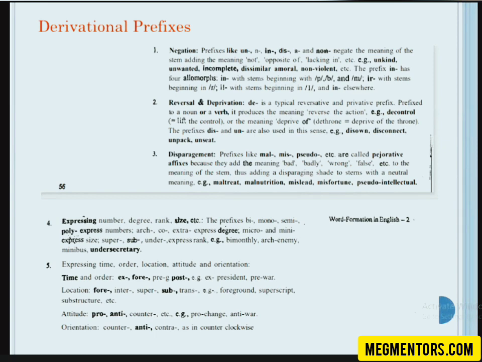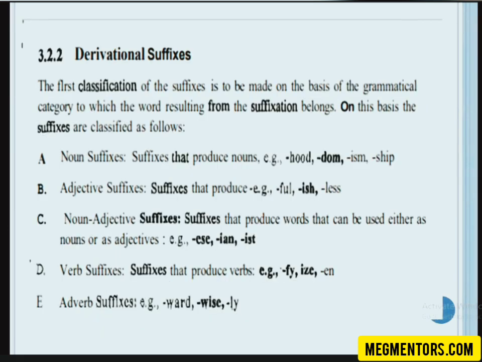Then, in order to express number and degree, you again have some prefixes like super, mono, arch-enemy, mini, micro. They are all prefixes which show number, degree, rank, etc. So all these are given in your textbook. Then derivational suffixes. We have seen the classification of prefixes. Now we will see the classification of suffixes.